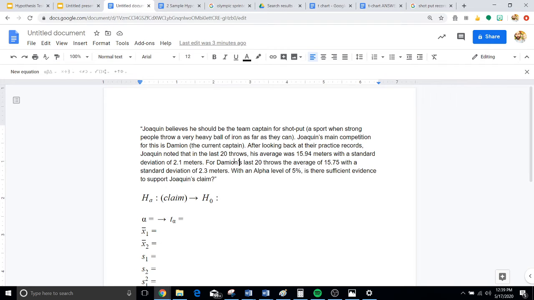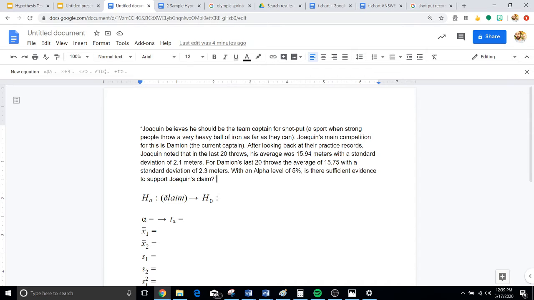So I've taken this information and put it over here on my document. And again, we're just going to look for some important information. Now, the first thing we want to do is take a look for our hypotheses. And in our hypotheses, we need to figure out which one is being stated by the claim. Now, if you haven't noticed yet, for almost all of these that I've done, I've made them so it's pretty much the same hypotheses and same claim each time.